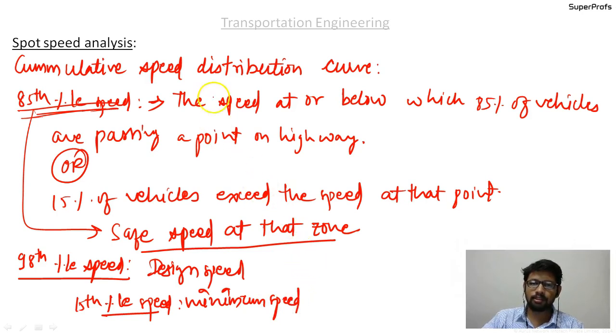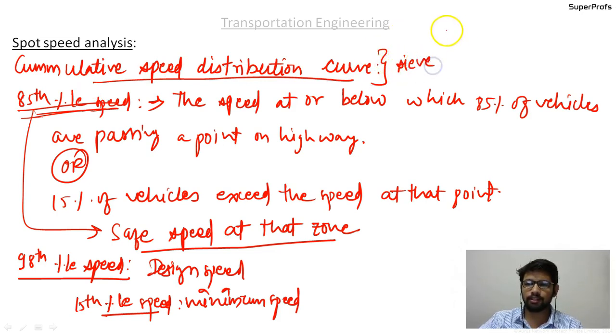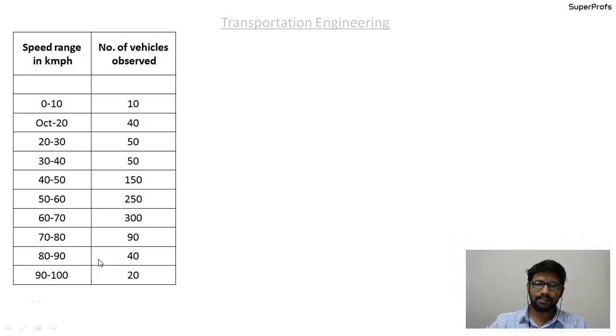So this cumulative speed distribution curve is just like the sieve analysis that we do in geotechnical engineering. I will discuss it through an example. So this is the table. The first column represents the speed range in kilometers per hour: 0 to 10, 10 to 20, 20 to 30, and up to 90 to 100 kilometers per hour, and the number of vehicles observed. So this is the traffic data.